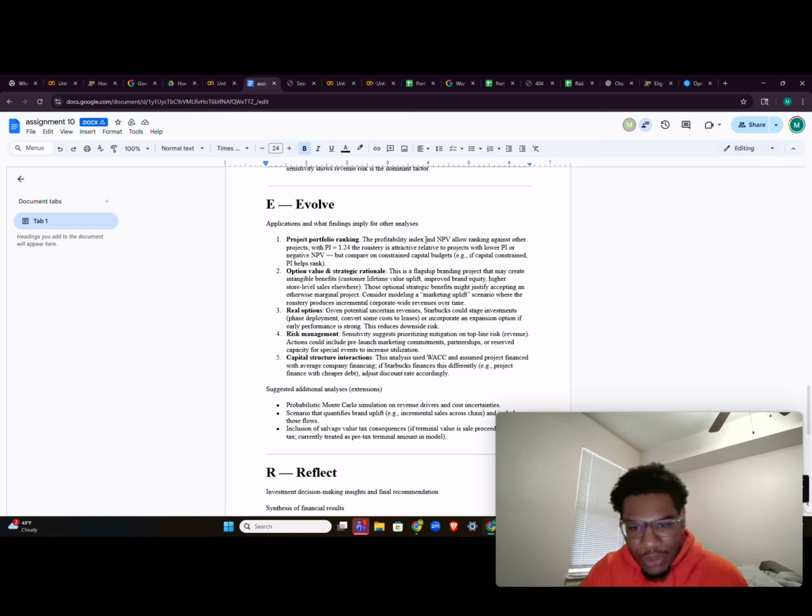Like it says, incorporate expansion options if early performance is strong, to reduce downside risk. So incremental steps like 3 million, 6 million, 12 million, or whatever it takes. And then the sensitivity suggests prioritizing mitigation on top line risk.